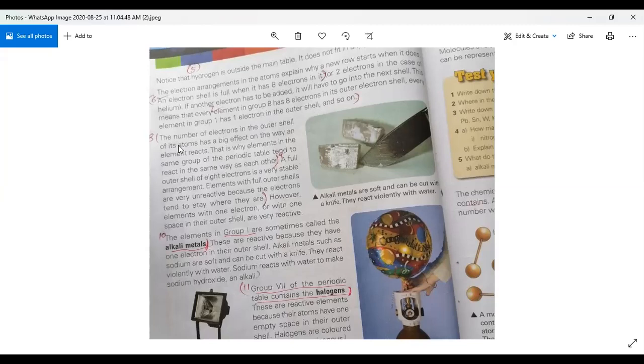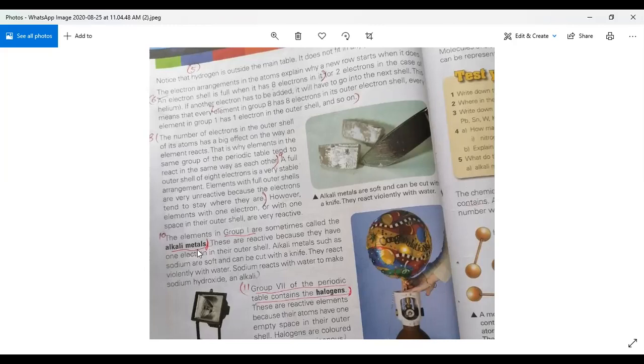Then come to number 8. The number of electrons in the outer shell of its atoms has a big effect on the way an element reacts. That is why elements in the same group of the periodic table tend to react in the same way as each other. This is number 8 property. Now come to number 9. A full outer shell of 8 electrons is a very stable arrangement. Elements with full outer shells are very unreactive because the electrons tend to stay where they are. This is number 9 property.